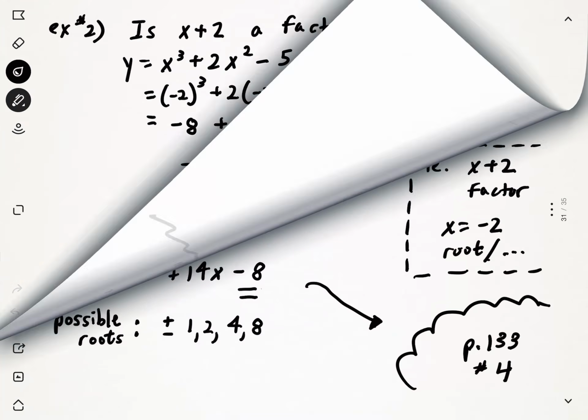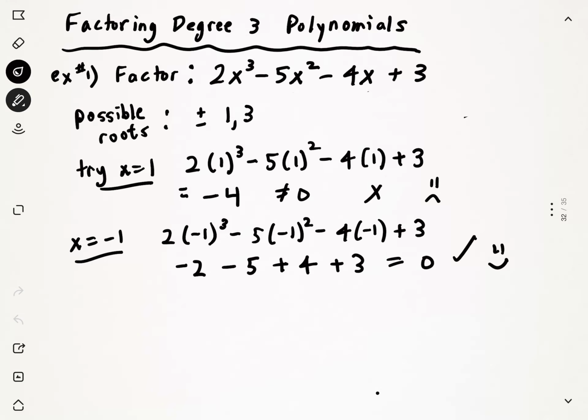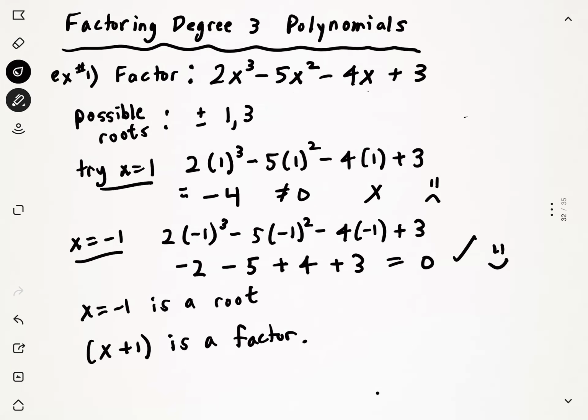So here we have x equals negative 1 is a root. Not really applicable for this question, but x plus 1, the opposite, is a factor. So we know that we have 3 factors, and we have discovered what one of them is. We're not finished. We have to factor this in full.